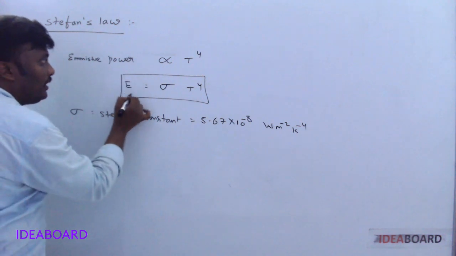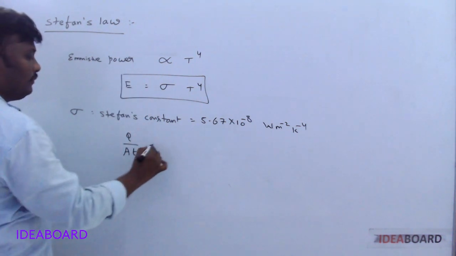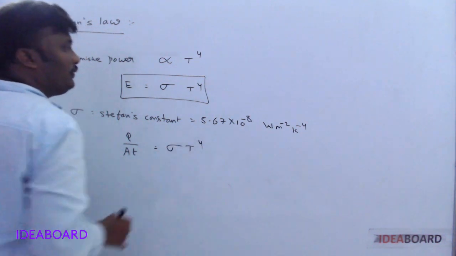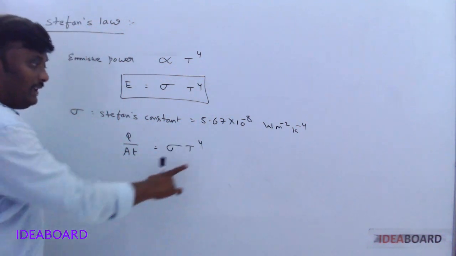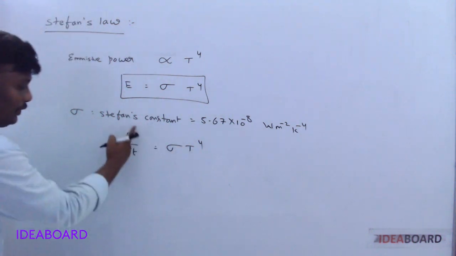Okay, the formula of the emissive power is Q by AT, that is equal to sigma T power 4. Here small t is the time, and capital T is the temperature in Kelvin. Now A will be taken to that side, then you get Q by t.